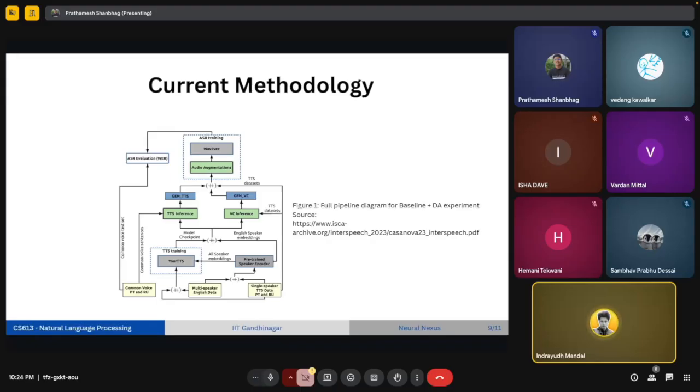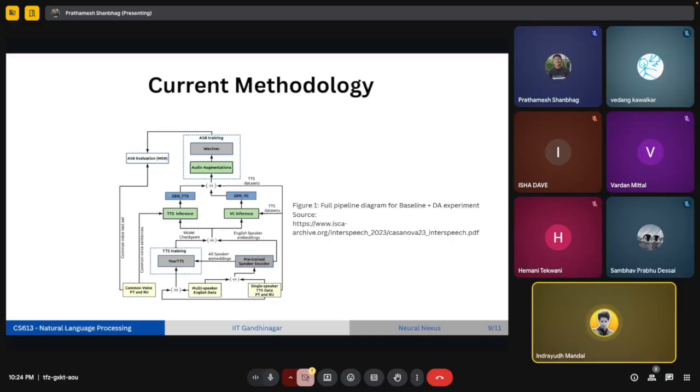So using that checkpoint, we are using the English speaker embeddings to create two different types of data set. So first, what we are doing is the TTS inference. That is the text to speech inference. So over there, as input, we are giving a common voice data set for Portuguese and Russian language. From there, we are picking up the texts, and at the same time, we are also using the English embeddings from the model checkpoint and putting it all into the TTS inference. And after that, we get a Gen TTS dataset, which can be used again.